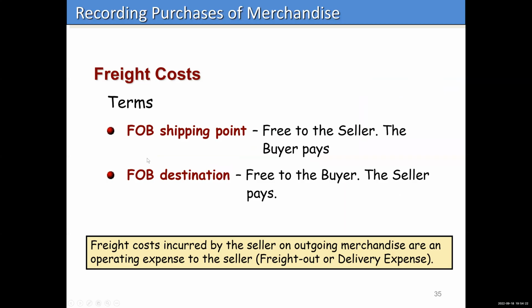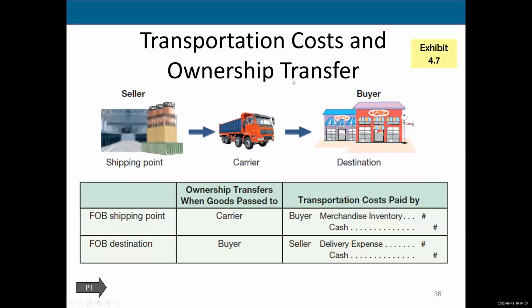Okay. So I kind of like this graph again. I'm going to say it a different way, maybe to help you out a little bit. We have a seller at the shipping point, and we have the buyer at the destination. So if it's free on board at the shipping point, the seller is at the shipping point. So that means the purchaser is going to pay, right? The buyer is going to pay, right? It's free on board at the shipping point where the seller is.